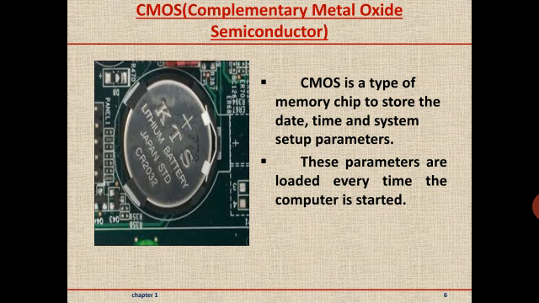These parameters are loaded every time the computer is started. Hence, we observe when the computer is turned on, the system displays correct clock time. The BIOS as well as CMOS are powered through a small lithium-ion battery located on the motherboard.